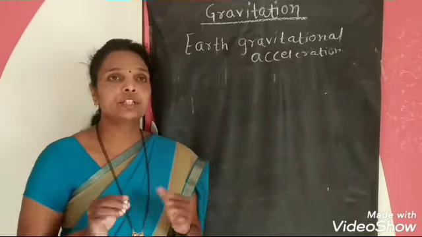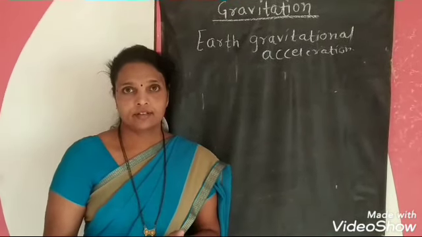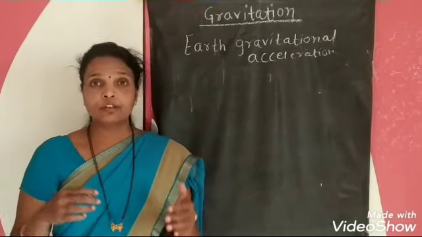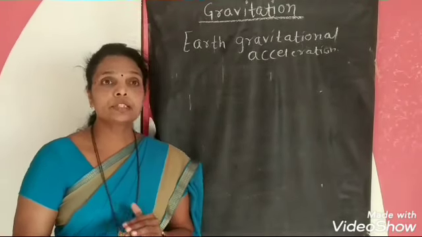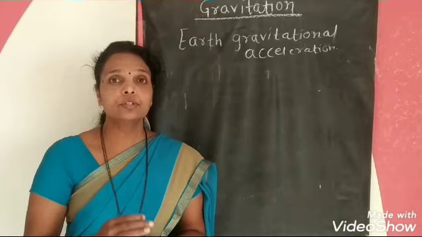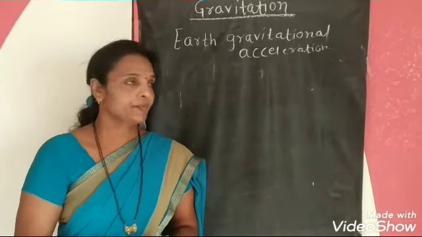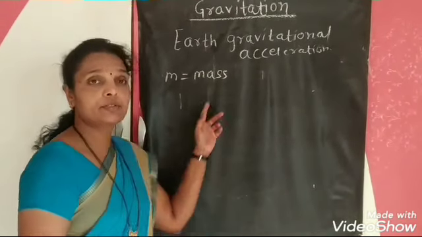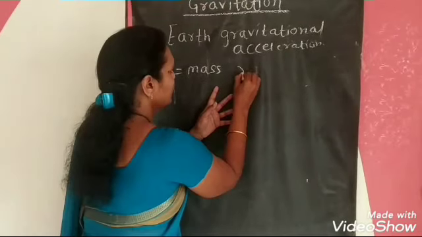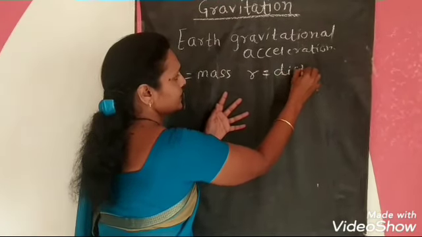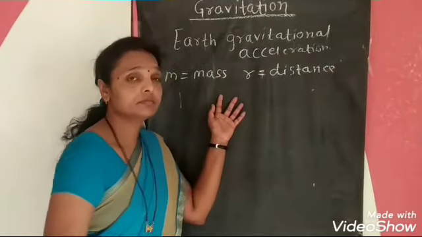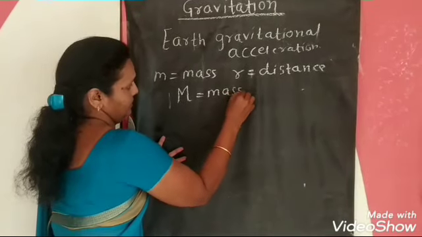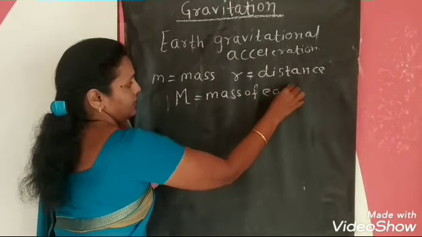Now, the value of g on the surface of the Earth. If we want to calculate the value of g, we can do it by using Newton's universal law of gravitation. Suppose M is the mass of the Earth.